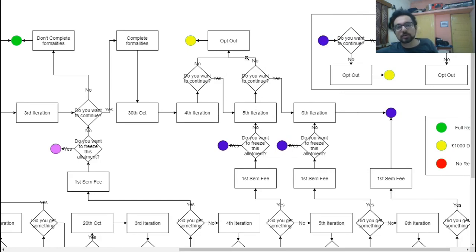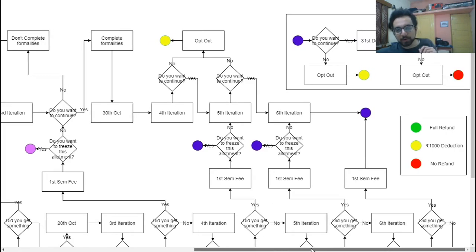Again, same choice. Do you want to continue? You can opt out for $1,000, or you can choose to go to the sixth iteration. As per the website, the sixth iteration may or may not happen. So it can be the case that after the fifth iteration, you will directly go to the dark blue state. I will come to the dark blue state, which starts here. I will also come to that in a moment.